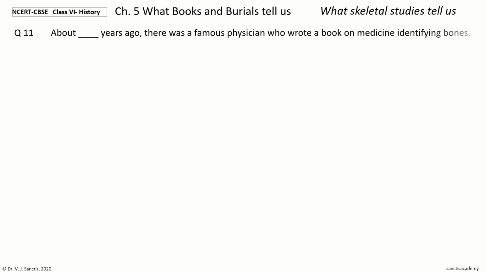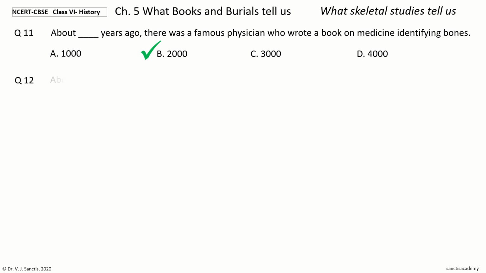Next question 11. About dash years ago, there was a famous physician who wrote a book on medicine identifying bones. The options are 1000, 2000, 3000, 4000. Your time to choose. And the answer is 2000. So, about 2000 years ago, there was a famous physician who wrote a book on medicine identifying bones.